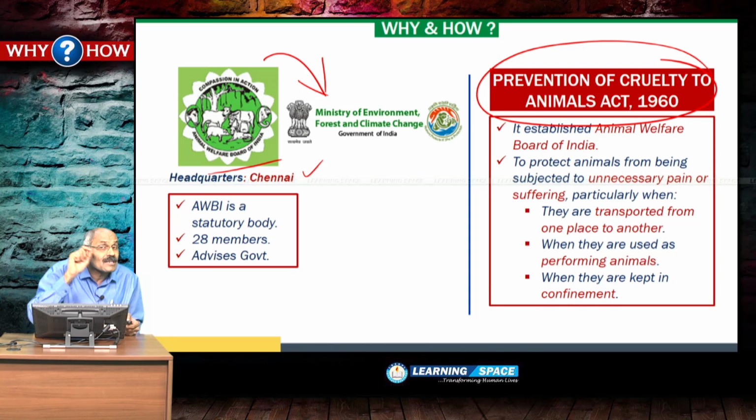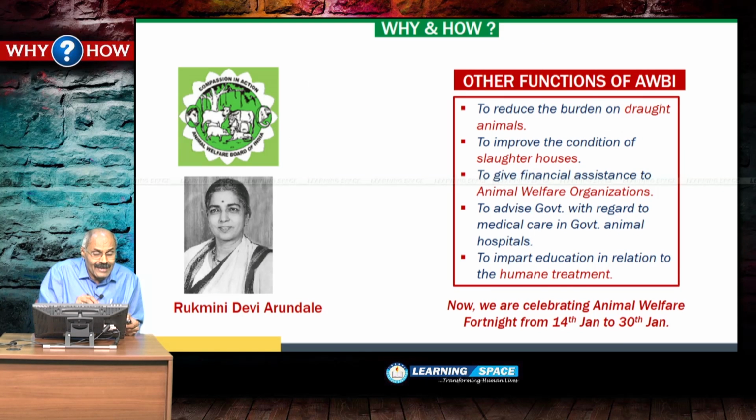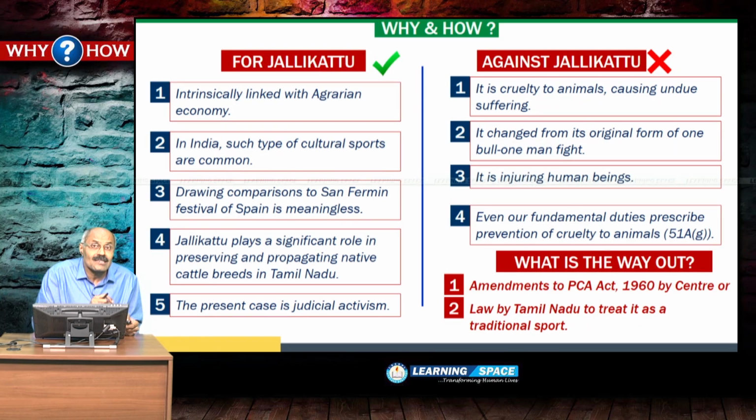It is a statutory body and it advises the government with regard to cruelty to animals, to reduce cruelty to animals. And the brain behind the establishment of Animal Welfare Board of India is Rukmini Devi Arundale. These things, don't forget. And for Jallikattu, against Jallikattu, we deliberated on Friday. So, please view that, and I listed out various aspects for as well as against.